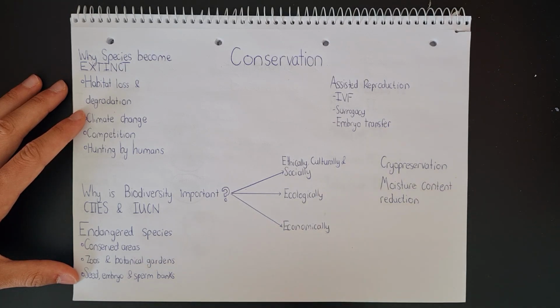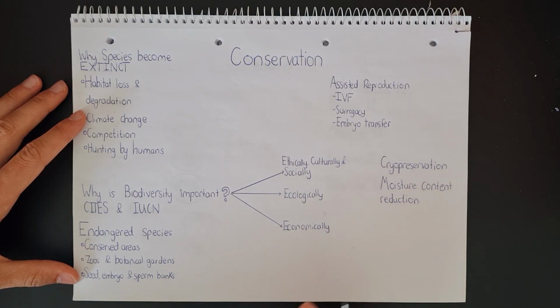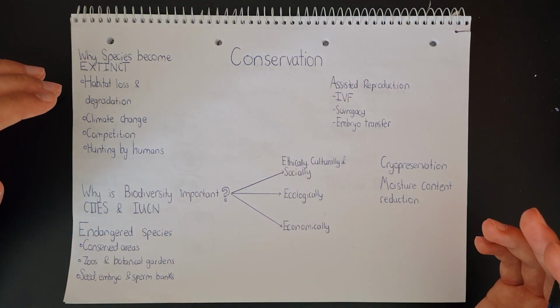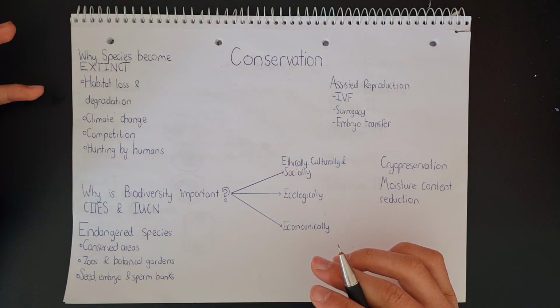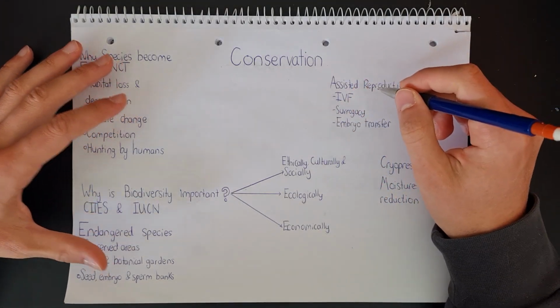For seeds, in order to prevent germination as they're being stored, we have their moisture content reduced by about 4 to 6% before storing them in deep freeze chambers at a temperature between negative 18 degrees Celsius and negative 20 degrees Celsius. Now, some methods that we can use for assisted reproduction.